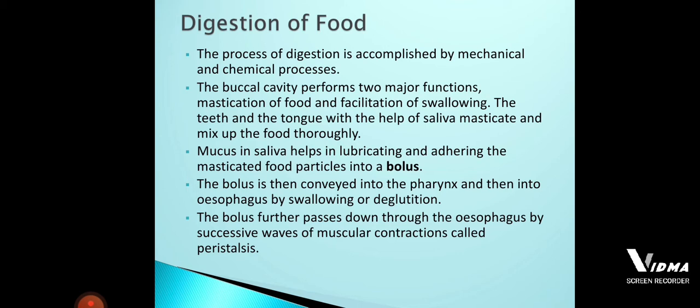That is called the successive waves of muscular contractions. This process of the formation of successive waves in the muscles of the esophagus is called peristalsis. So the peristaltic movement which takes place inside the esophagus makes the bolus move along the esophagus until it reaches the diaphragm.